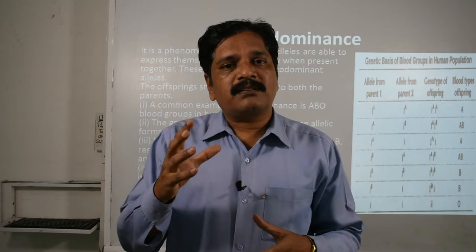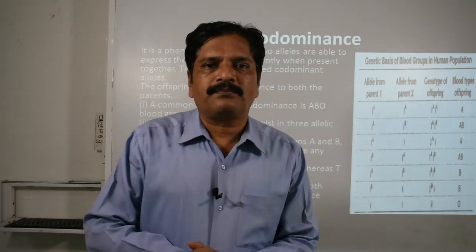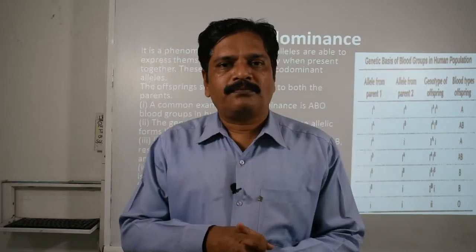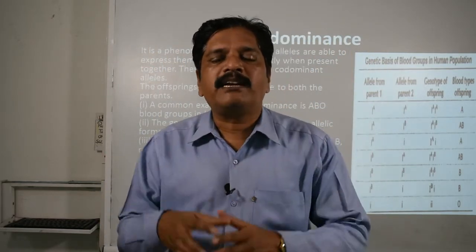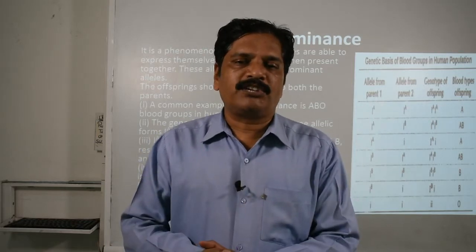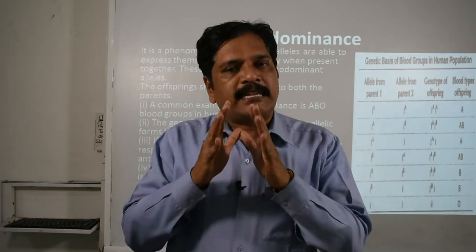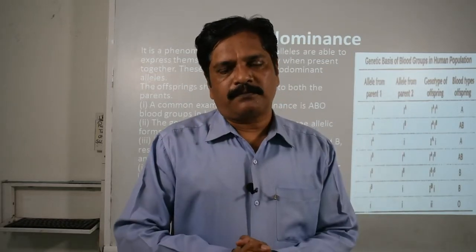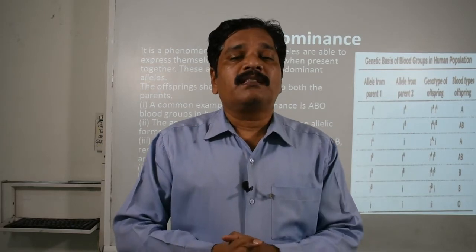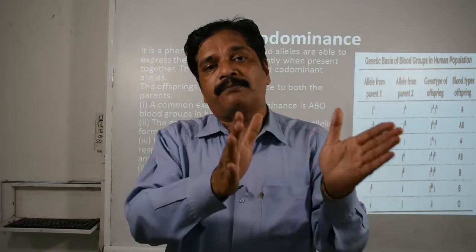Now, I think you saw this roan cow, and the spotted cow with two different colors, one red and the second white, or whatever two different combination. In this you observe that both characters express themselves completely without influencing each other. It means there is no interaction of the two genes, but they express themselves completely.